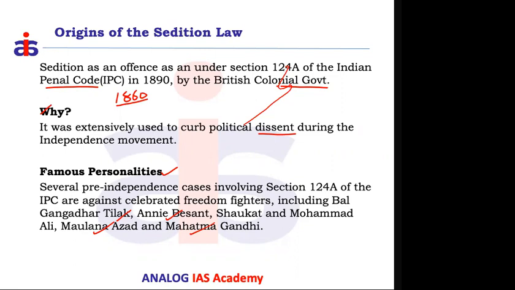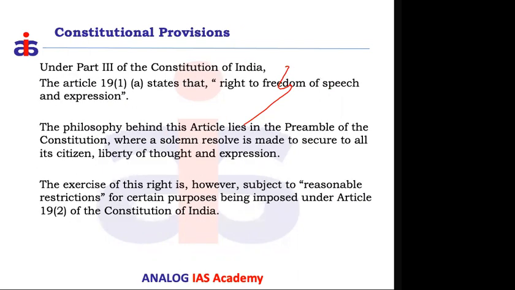What did the constitution makers do when the constitutional discussions were happening post 1947, at the framing of the constitution? The first and foremost thing the constitution talks about is freedom of speech and expression. Freedom of speech and expression is one of the fundamental rights. The fundamental rights, as we know, are mentioned in Part 3 of the constitution. One of the provisions there is Article 19(1)(a). It talks about the right to freedom of speech and expression.